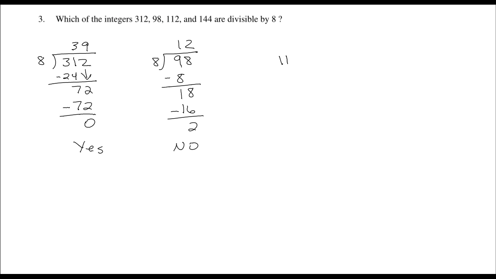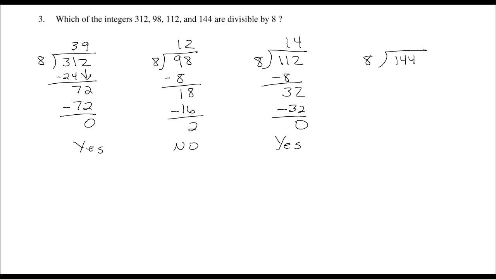And let's see, third one. 8 goes into 11 once. 1 times 8 is 8. Subtract, bring down the 2. 8 goes into 32 4 times. And 4 times 8 is 32 with a remainder of 0. So yes. And the last one, 8 goes into 144. 8 goes into 14 one time. 1 times 8 is 8. Subtract, 6. Bring down the 4. 8 goes into 64 8 times. 8 times 8 is 64. Subtract. You get a remainder of 0. So yes. Alright, so all of them but 98 are divisible by 8.